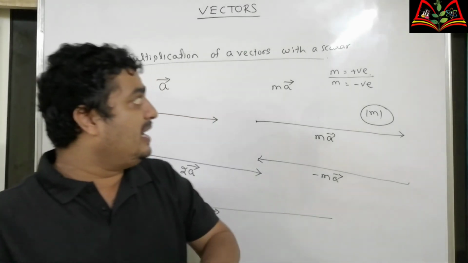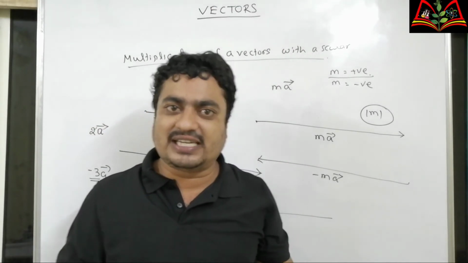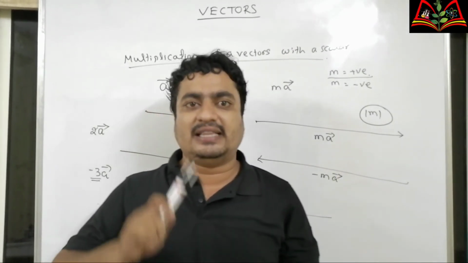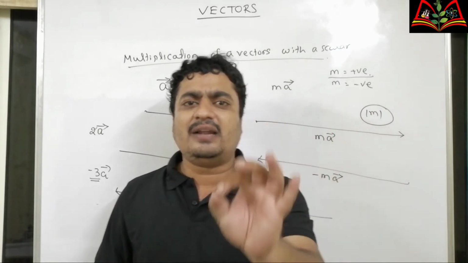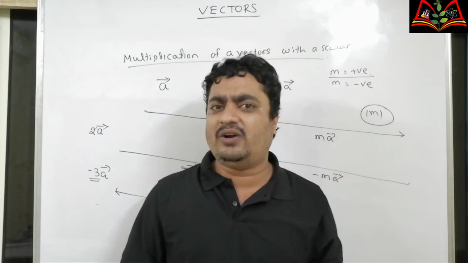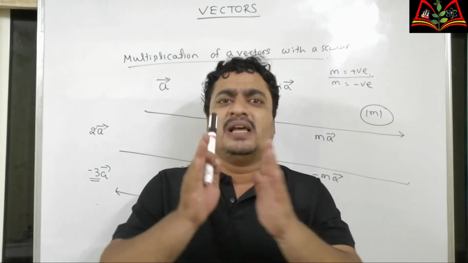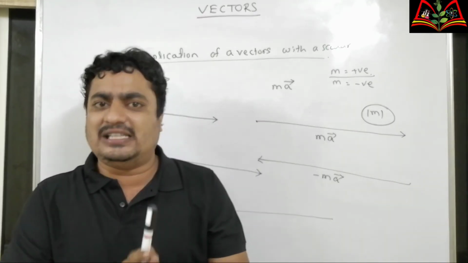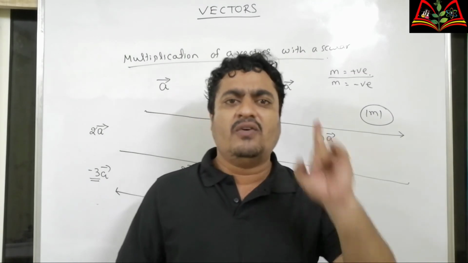Now from the beginning, what did we study in this class? Types of physical quantity. What are the types? They are scalar, vector, tensor. Scalar means the quantities which can be completely defined only using magnitude. They are called scalars. Scalars can be added algebraically. Next part is vectors.